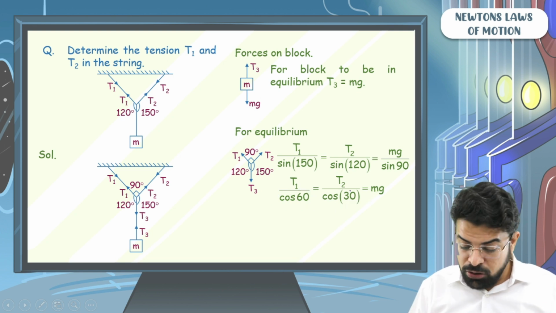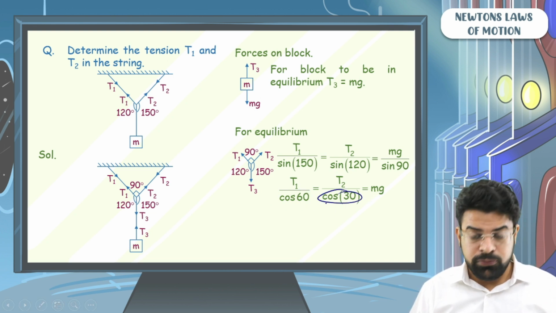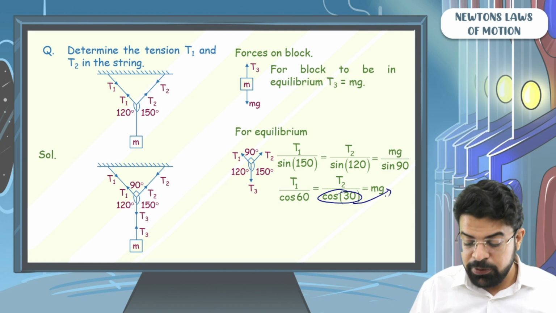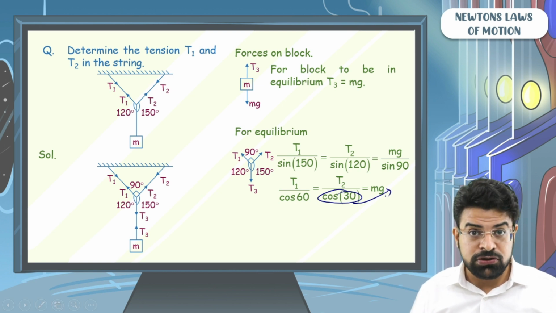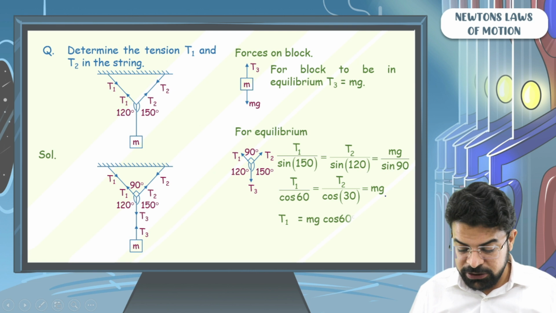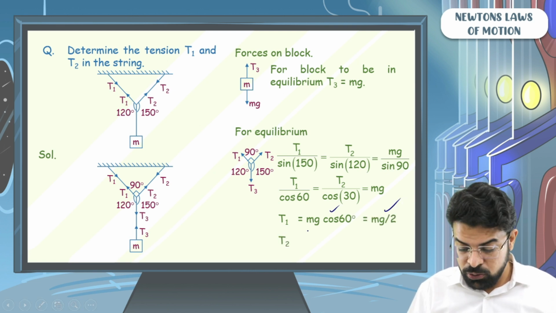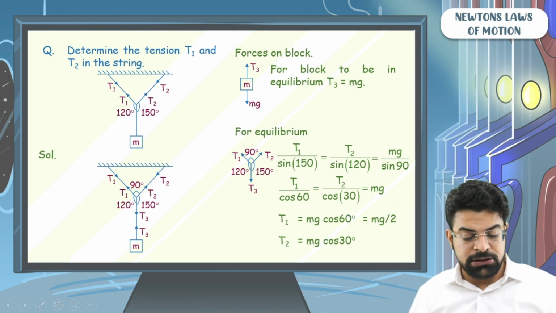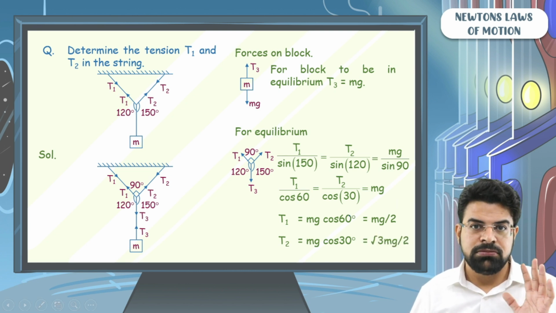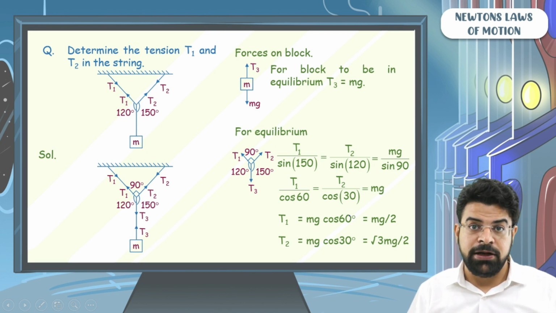Cos 30 is root 3 by 2. If you substitute root 3 by 2 here and bring it to the right hand side, you get T2 equals root 3 mg by 2. So what you get from here is T1 equals mg cos 60, that is mg by 2, and T2 equals mg cos 30, that is root 3 mg by 2. Lami's theorem is really useful and you should know how to apply it.